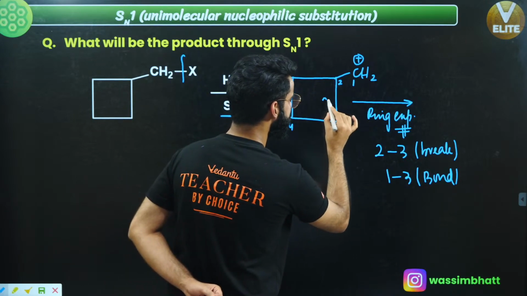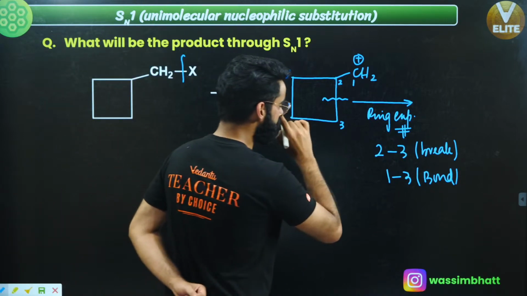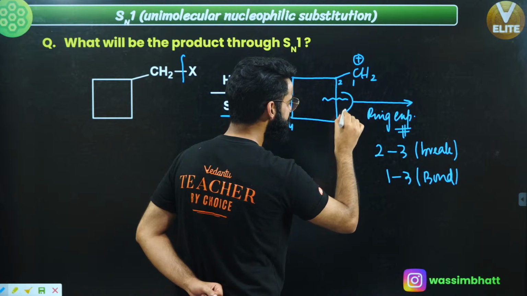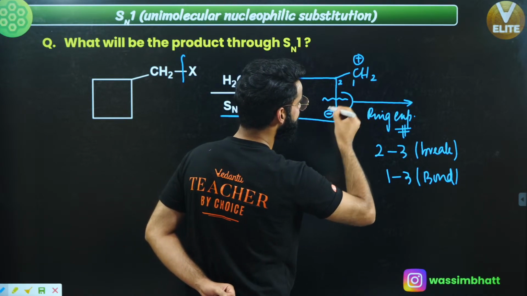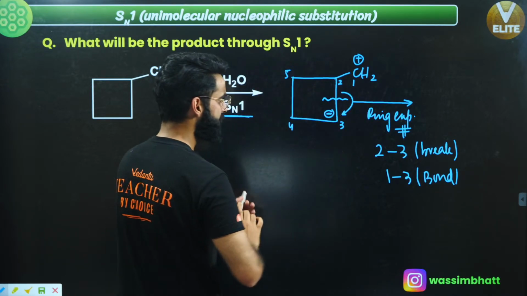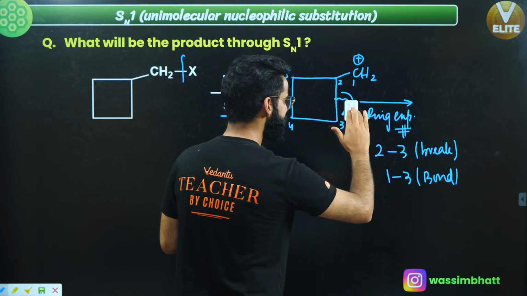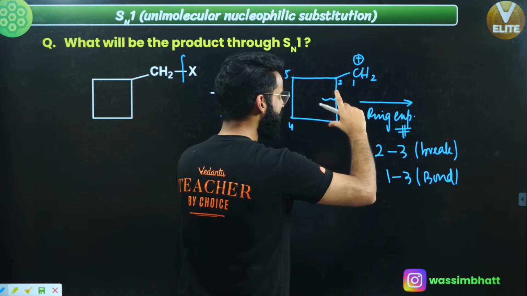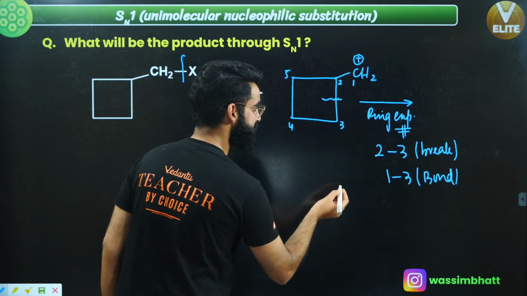So this 2,3 bond should be broken down towards this carbon such that this carbon gets a negative charge, and this negative charge I can attach with this CH2, okay, and finally positive charge comes somewhere here, right? You need not remember all this. Simply remember one thing: just break the 2,3 bond and make the 1,3 bond, right? If I break the 2,3 bond, I'll be getting something like this, okay?